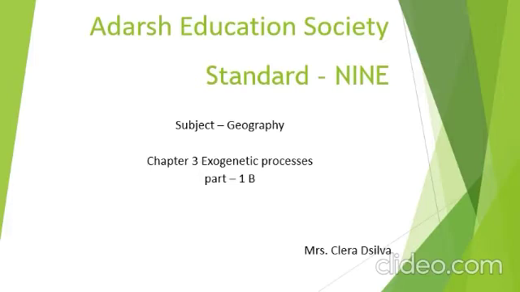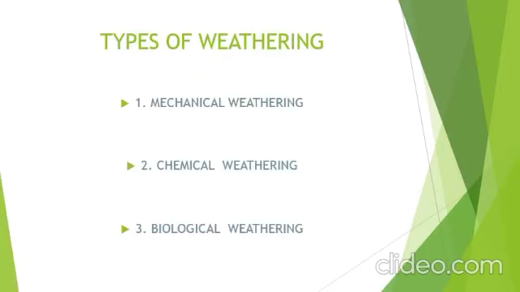Today we are going to start geography lesson number 3, exogenetic process. In this exogenetic process we are going to study types of weathering. We have three types of weathering: mechanical weathering, chemical weathering and biological weathering. In the earlier part we studied about the mechanical weathering. So now let's start with chemical weathering.